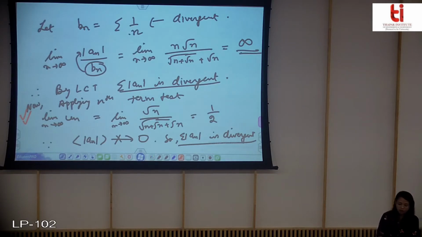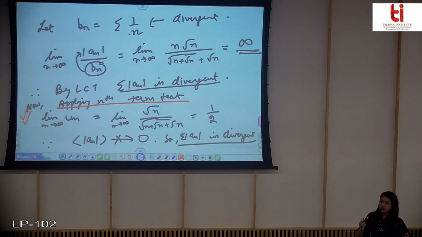So we always need to apply the nth term test at the first stage. Before going to any other test, roughly find out the limit of the nth term, and if it is not equal to 0, then mod of an is divergent and the alternating series is also divergent. So it is totally divergent. A lot of work is reduced by this nth term test.